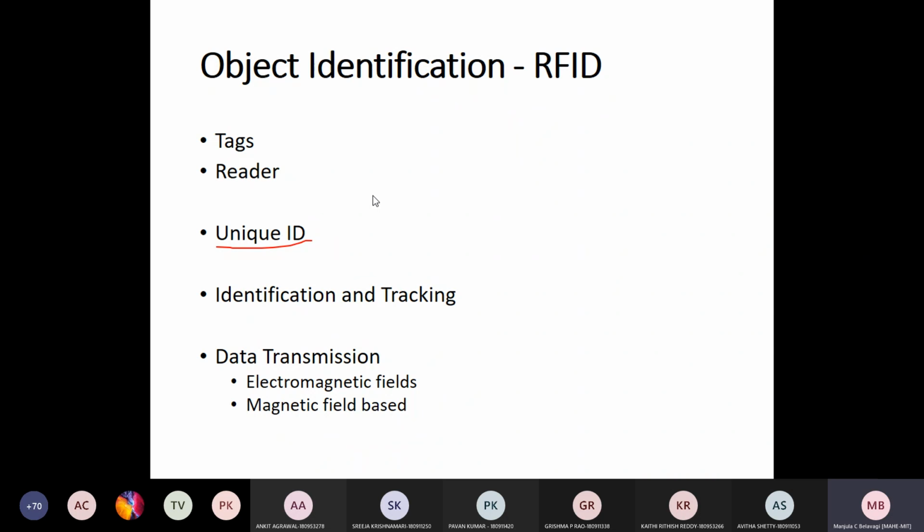Semi-passive and passive tags are unable to generate their own electromagnetic fields for transmitting the data.